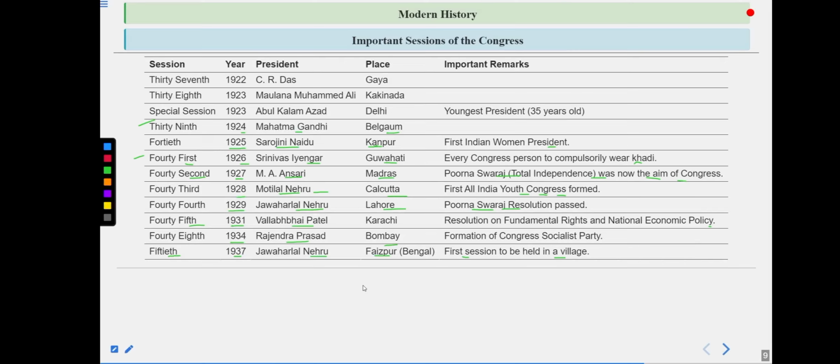So first of all, do remember, this was a very important session, as during this time the provincial elections were going on in our country. According to the 1935 Government of India Act, provincial autonomy was given, because of which the provincial elections were to be held in our country. During these elections, Jawaharlal Nehru put forward a particular session, and in that session he gave a particular discourse to the people of this village. And during these elections, Congress came out as the largest party, winning in the maximum number of provinces. We will talk about it later in further detail.